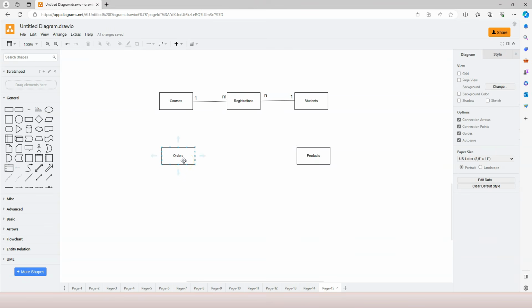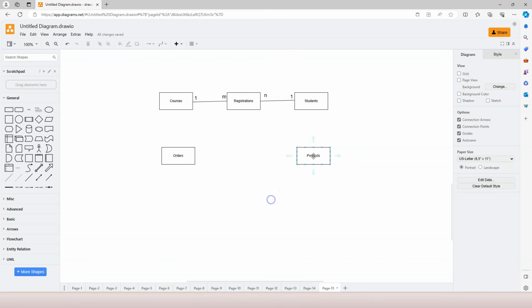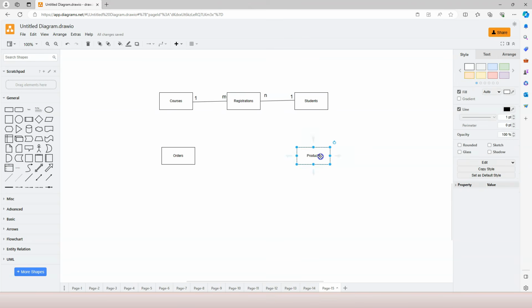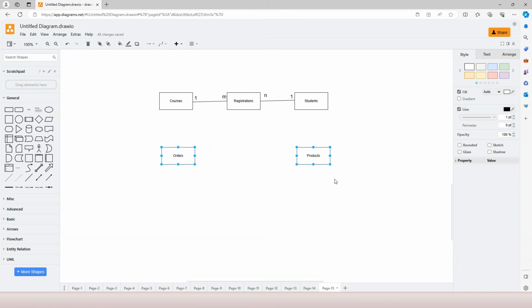Is it true that one order can have many products? Well, that's true, right? You can order many products at once. Therefore, one order can have one or many products. Now, you look at the relationship from the right-hand side to the left. One product can be in multiple orders. Is that true? It is also true, because one product can be ordered by different customers in different orders. Therefore, this is a many-to-many relationship.